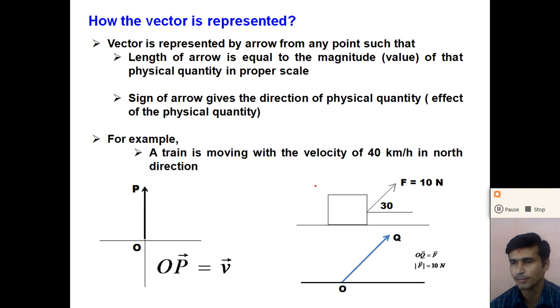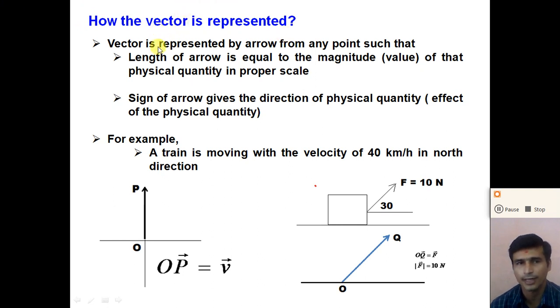In one dimensional motion there are only two directions, either positive or negative. We can represent them with the help of the plus or minus sign. But to represent two dimensional motion as well as three dimensional motion, we use a vector.